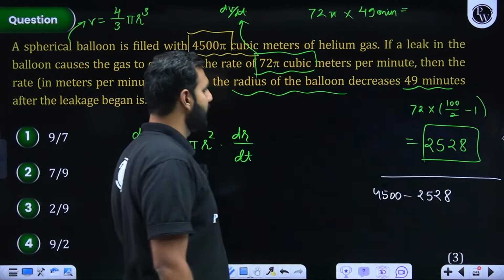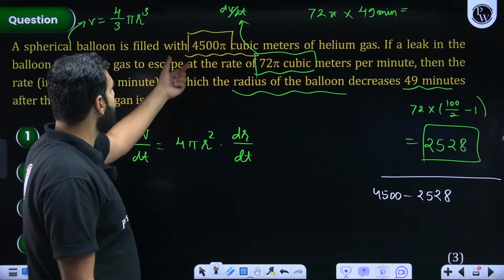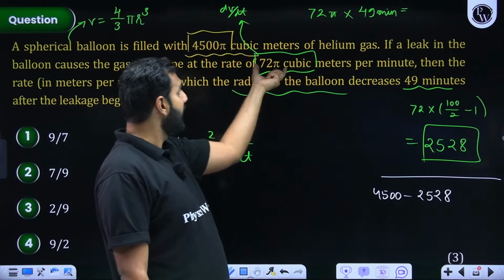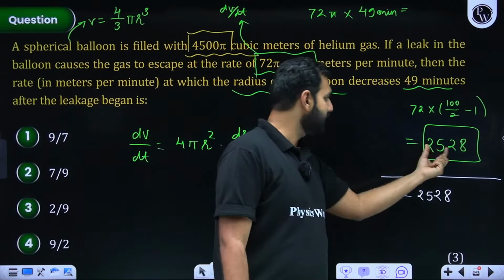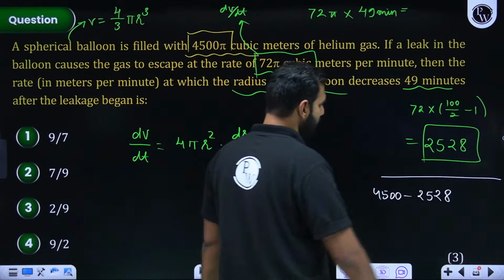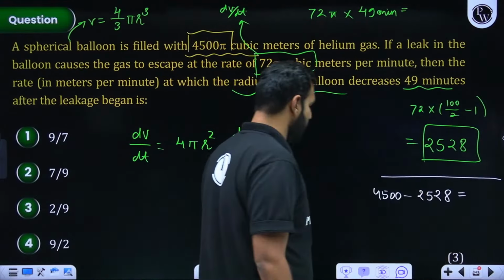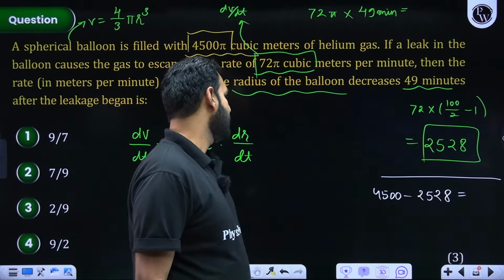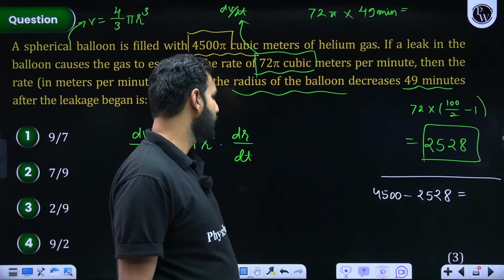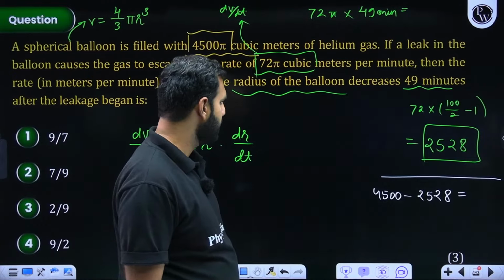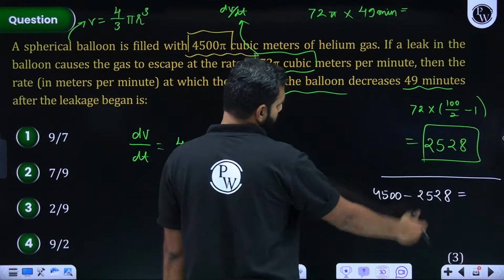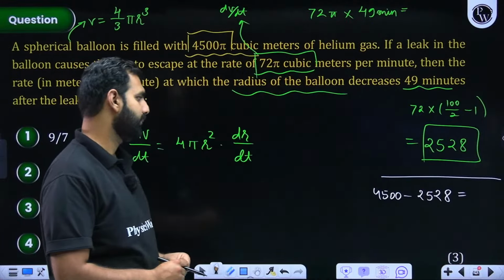Everybody listening and understanding this? I repeat this part, because initially this was the gas, and if at this rate in 49 minutes this much gas is leaked, you will be left with 4,500 minus 2528. How much would that be? If I subtract 2,500 from 4,500, what would that be? 4,500 minus 2,500, I think 2,000.